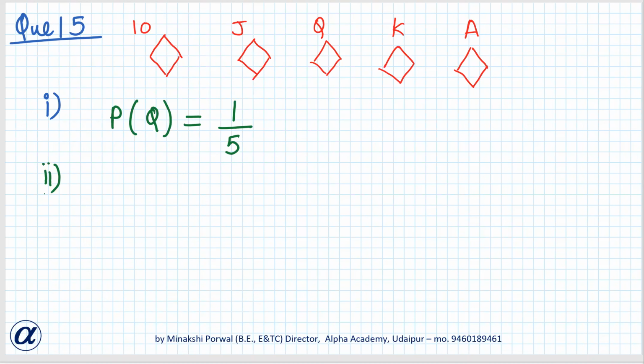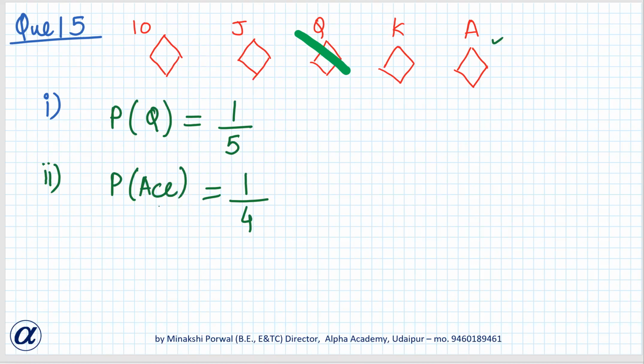Then if the queen is drawn and put aside, once the queen is drawn, it is kept aside. What is the probability that the second card picked up is an ace? Okay, now the card picked up is an ace. So out of 4 cards, the probability of picking this card will be 1/4. And yes, any doubt?